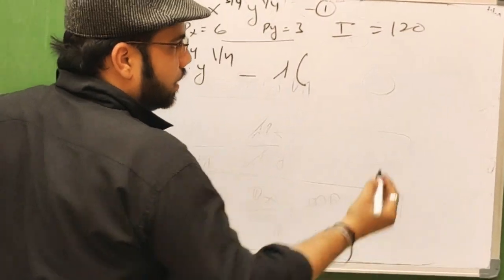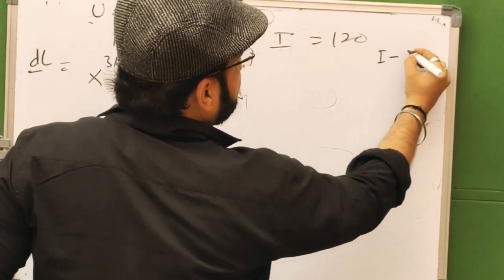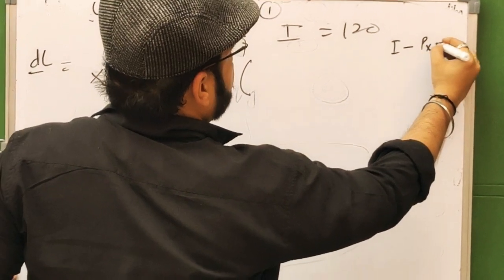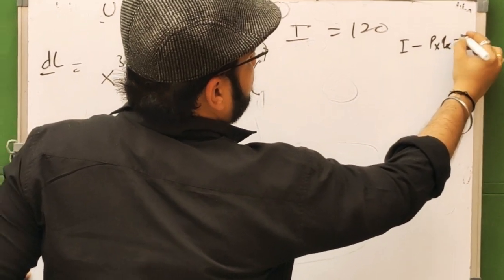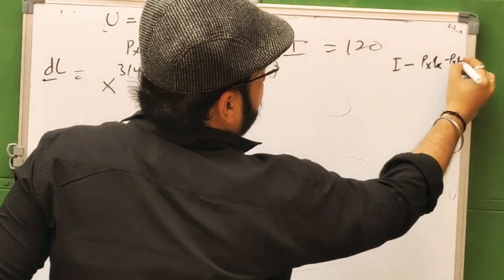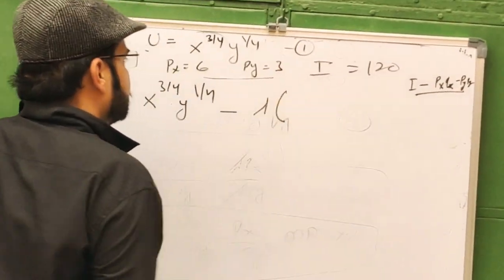Earlier we know that I equals I minus px qx minus py qy. Here we will write this.